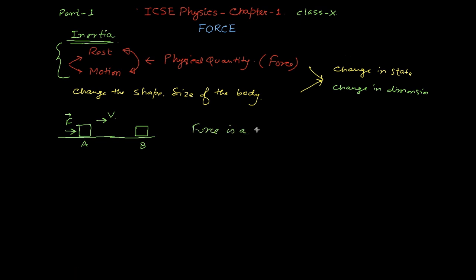Now one important thing: force is a vector quantity. Why is force a vector quantity? The big question is why, and what do you mean by a vector quantity?